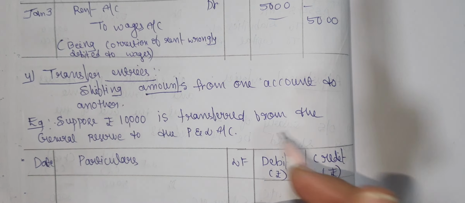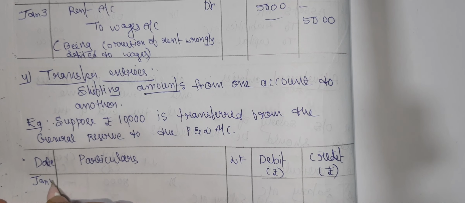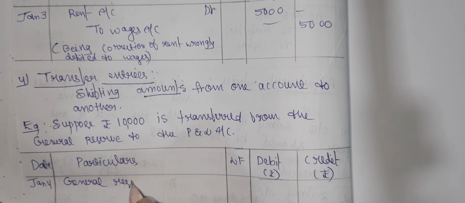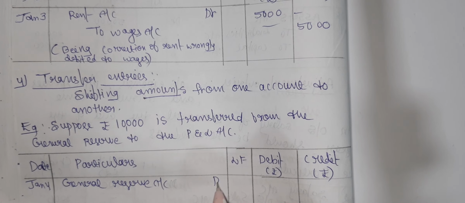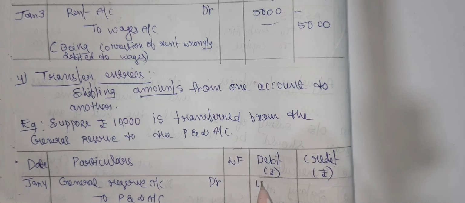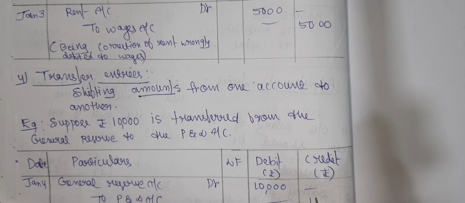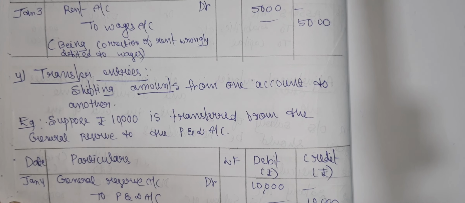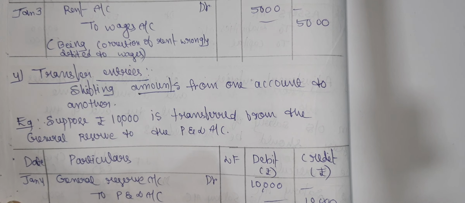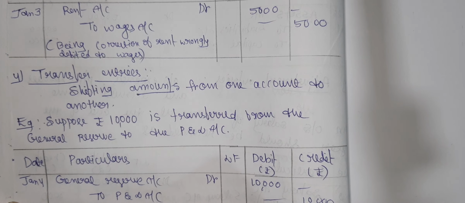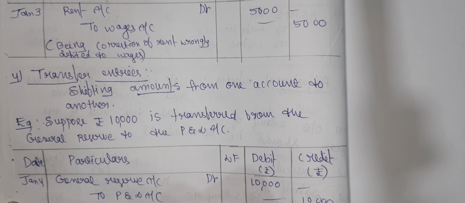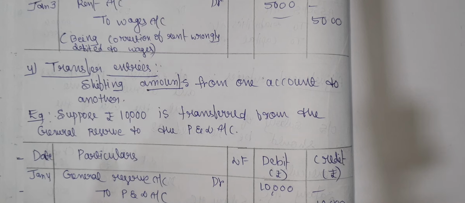So the entry would be Jan 4th, general reserve account debtor to profit and loss account, that is rupees 10,000. So our narration is being transfer of reserve to profit and loss account. This is our narration. So this is about transfer entries.